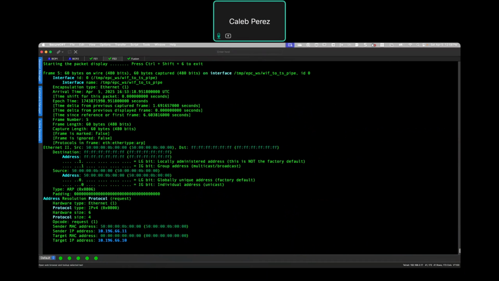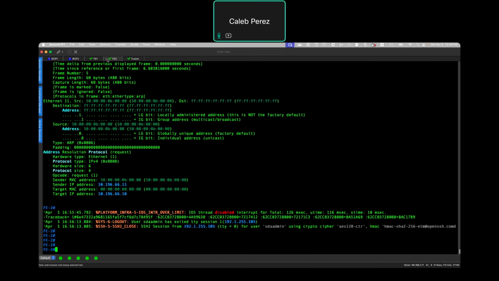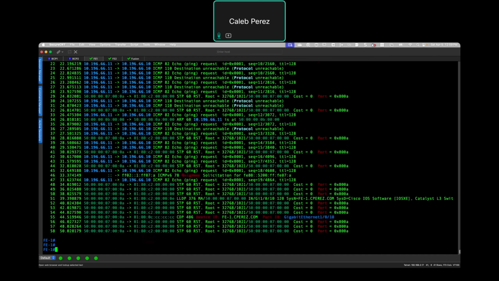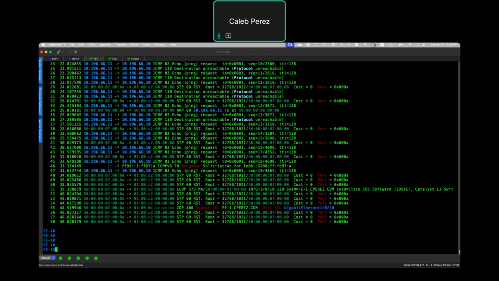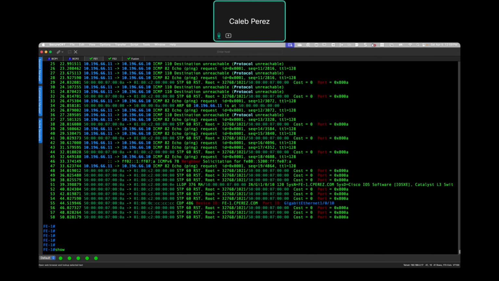Let me just get a screenshot. So let me capture the uplinks, right? The traffic coming from the uplink, so we might be able to see that specific multicast group. I don't know. Let's see.